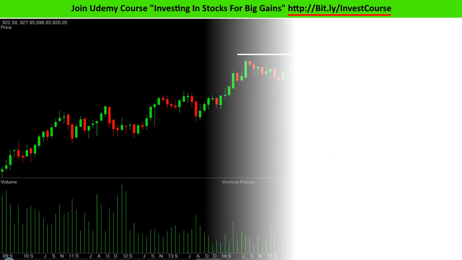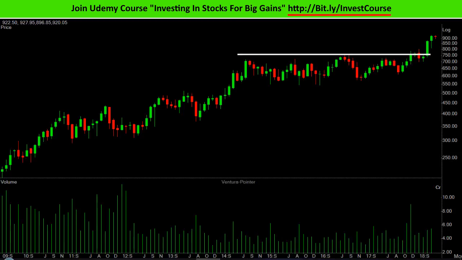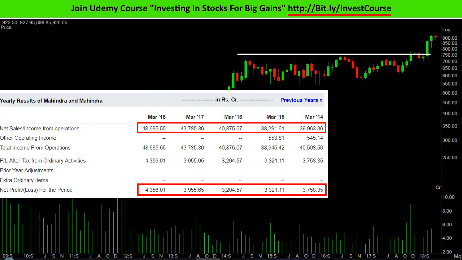For example, take a look at the chart of Mahindra & Mahindra. Prices are stuck in a price range. Now look at its net sales, which have increased steadily from 2014 to 2018. But now take a look at net profits. They have remained unsteady. Now this is the trait that I especially look for while selecting stocks, because these kinds of stocks create a 52-week high due to an economic trigger. Prices in such stocks do not move in anticipation of more earnings, but in anticipation of more net sales or expanding profit margins.